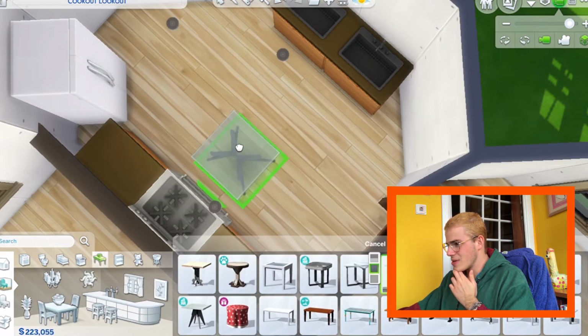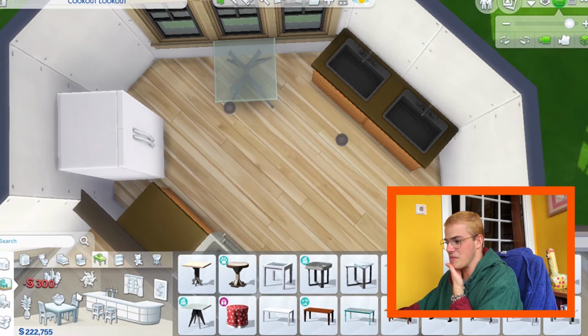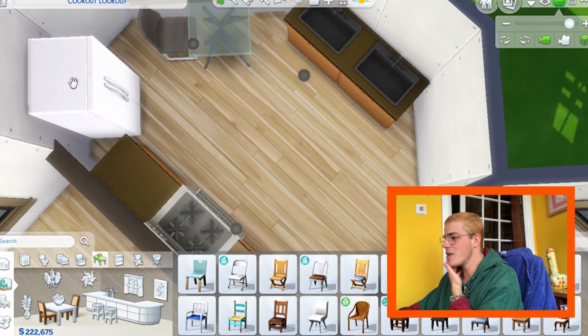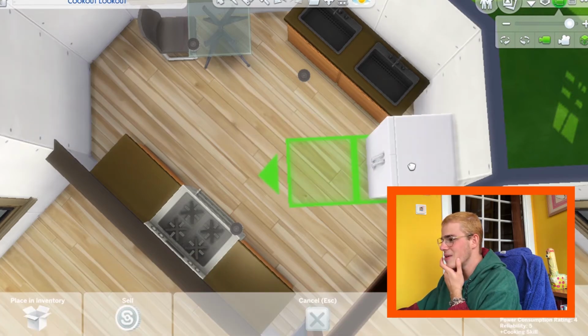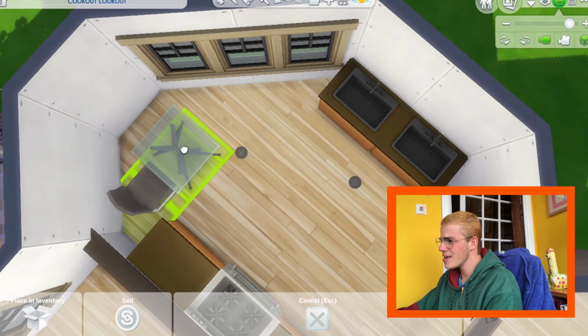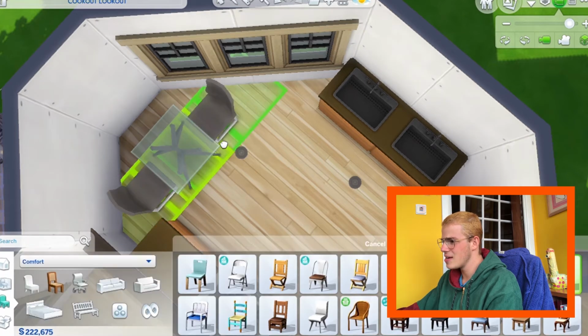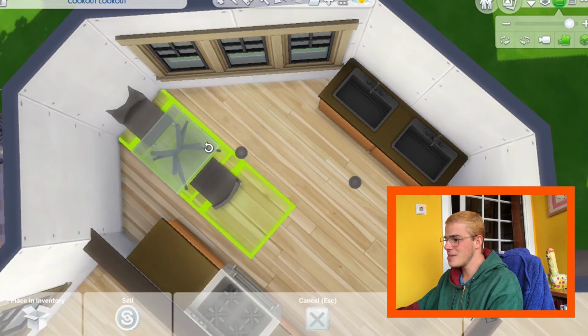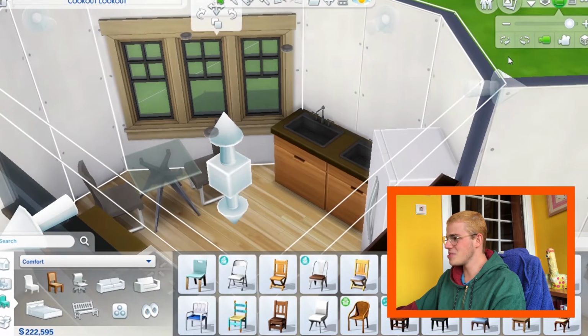Let's try this one. Because I live by myself, I could just give me one chair, like one sad little chair. That's not too bad, actually. Wait, what if I put the fridge? What if I put it here, actually? And I put this maybe here, and then it fits another chair. I'm pretty sure this doesn't work, but you know, I did my best. It's not that bad of a kitchen, to be honest.